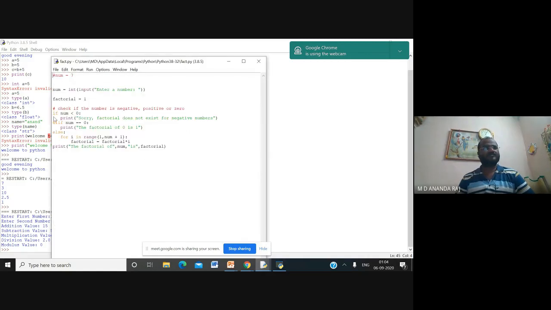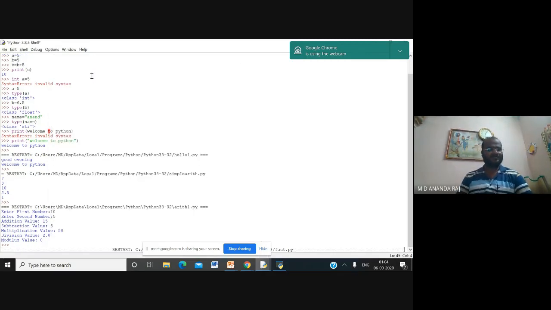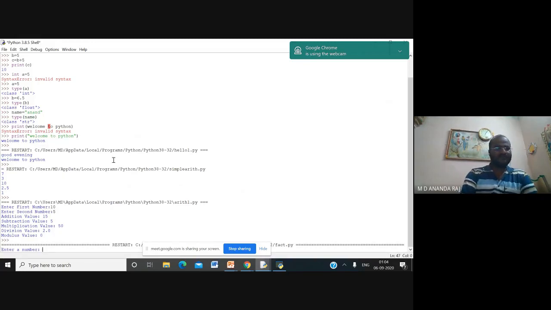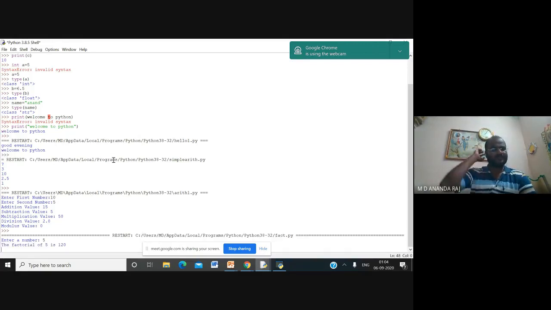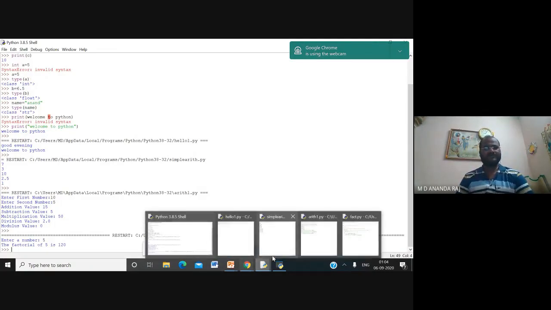Just go to the option run module. It is asking you to enter the number to find the factorial. Enter 5. You can see the value. The factorial of 5 is 120. So this is how you have to execute your code.